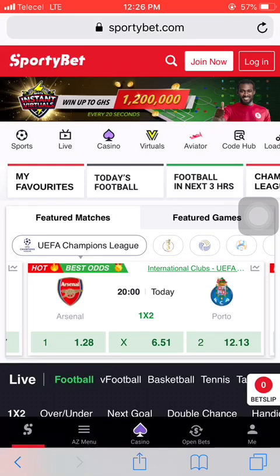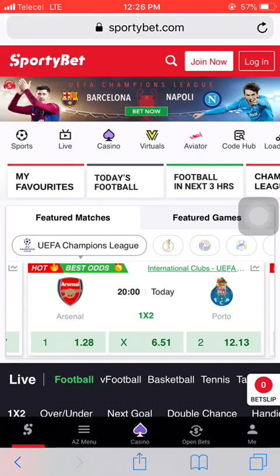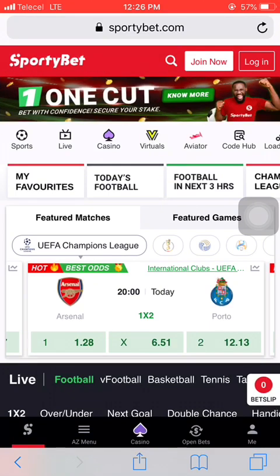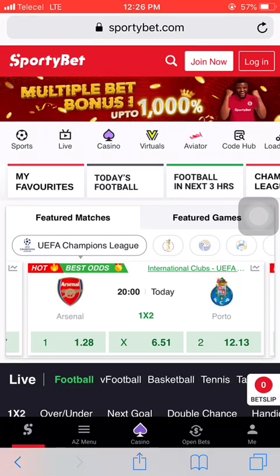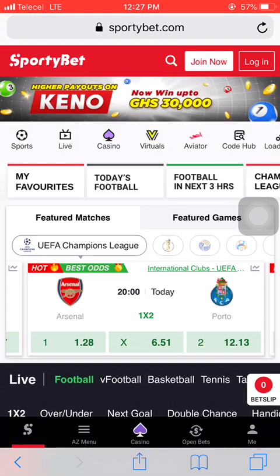The sportybet.com interface is the same on the app, so if you don't like the app, you can use the website, and if you don't like the website, you can use the app, because all of them have one interface. So I have opened the Sportybet website interface.